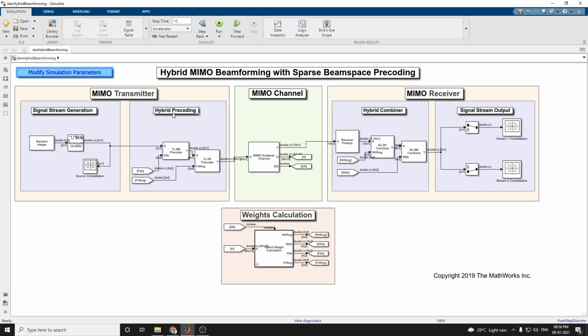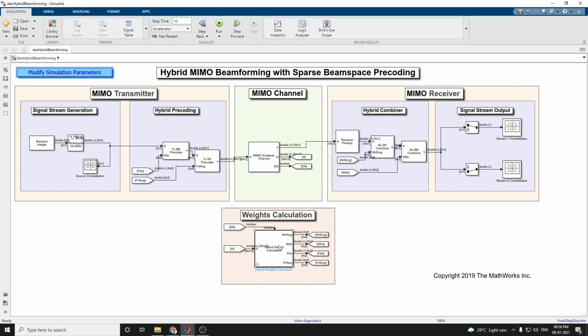This example provides the two hybrid beamforming methods we already discussed. The MIMO scattering channel is used to provide a realistic channel model for massive MIMO systems. For a given channel gain, the number of symbols can vary to simulate a variable coherence channel length. With the Simulink model, various system parameters and new hybrid beamforming algorithms can be studied. Not only with these two algorithms, you can also develop your own based on your